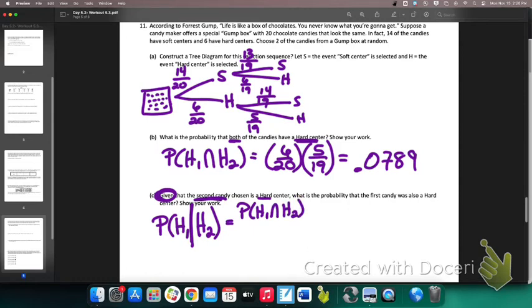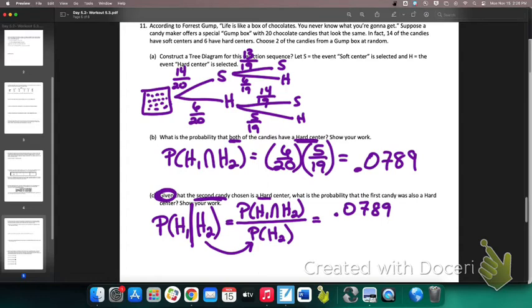So first and second are hard, which we already know the probability of. We just found it in part B. But here's what we don't know yet: the probability that the second candy was a hard candy. We haven't calculated that probability yet. We're going to have to here in a second. So on the top, we do know what that is, 0.0789. But we need to deal with this probability that the second candy was hard.